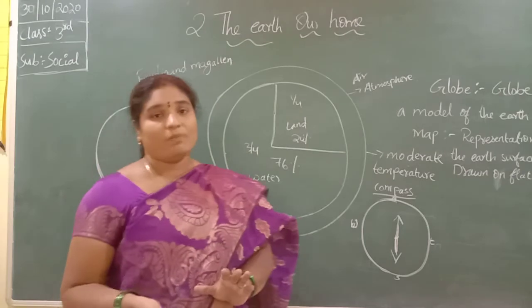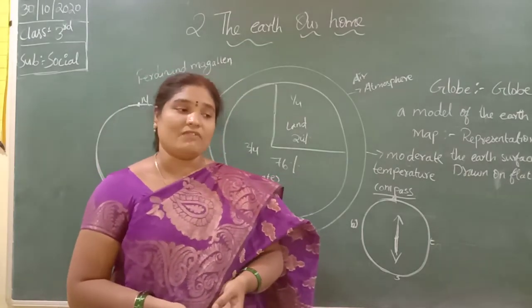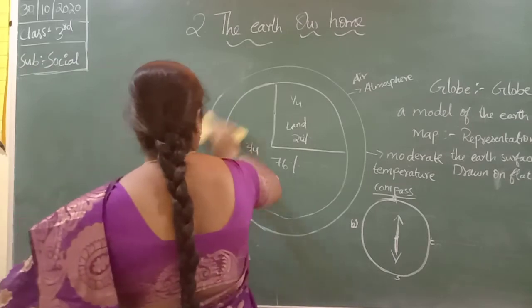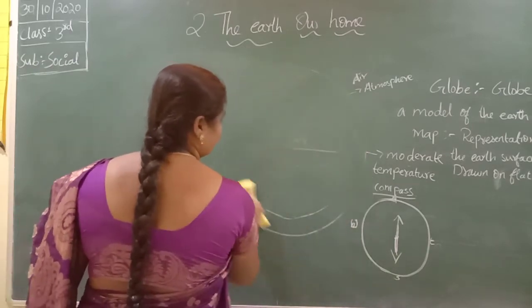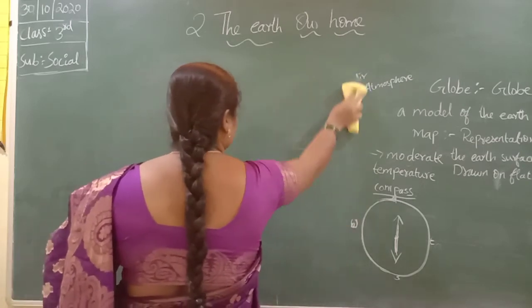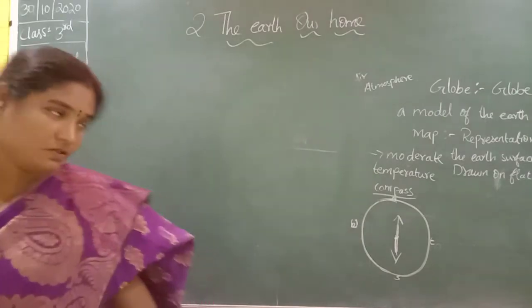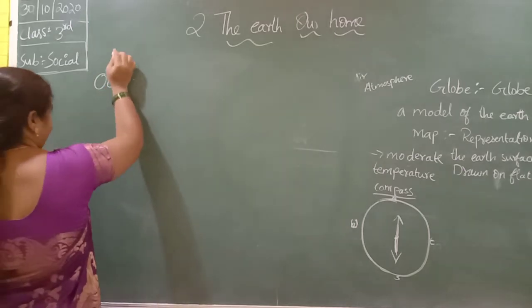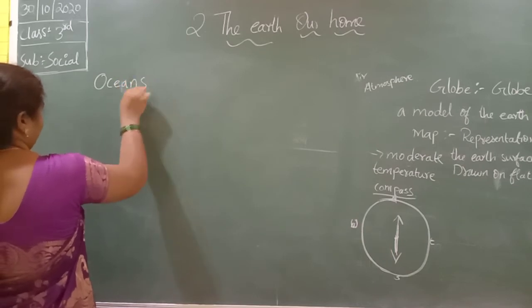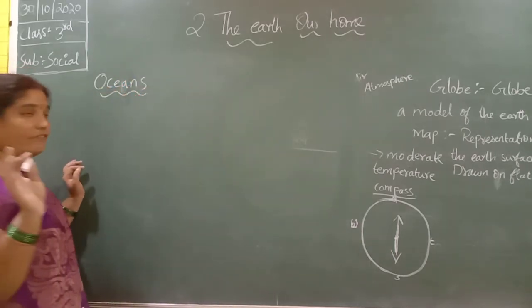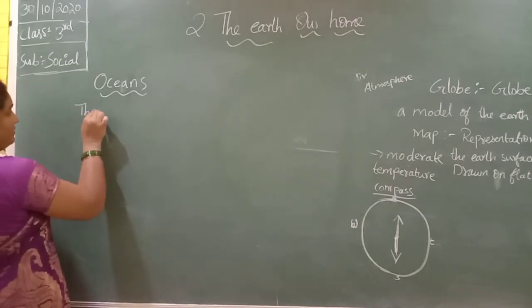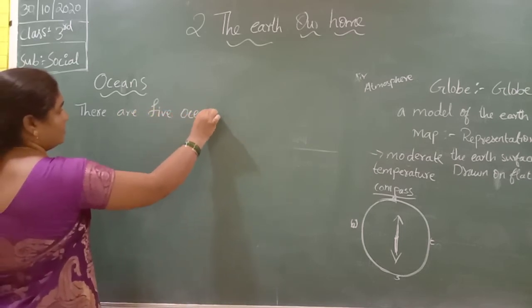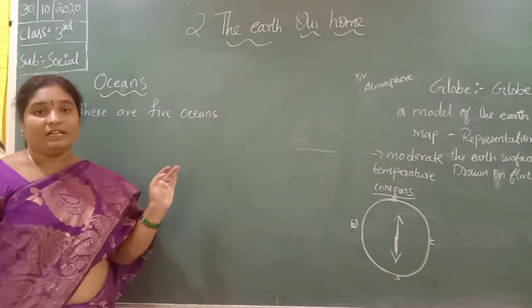Next one, oceans. How many oceans are there? There are 5 oceans in the world. What are they?